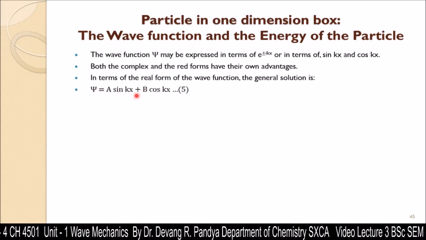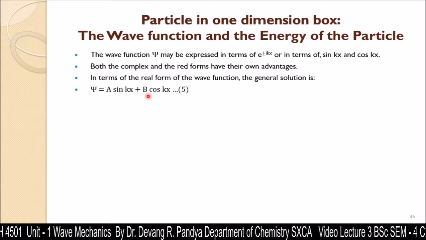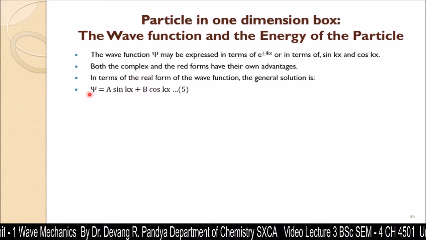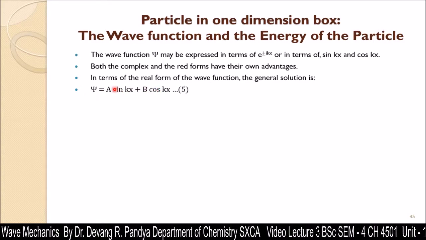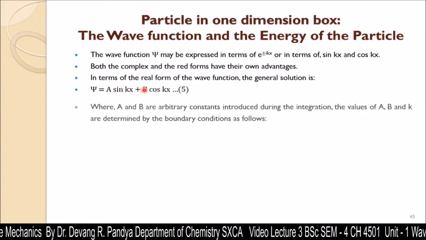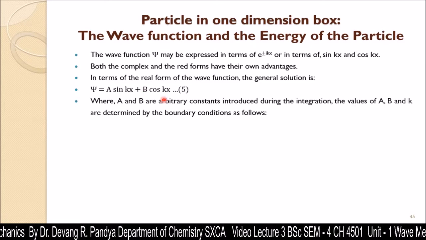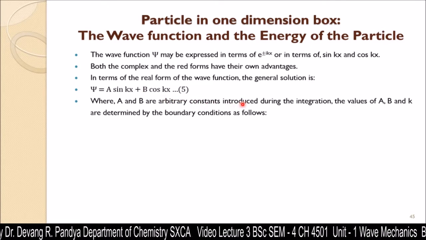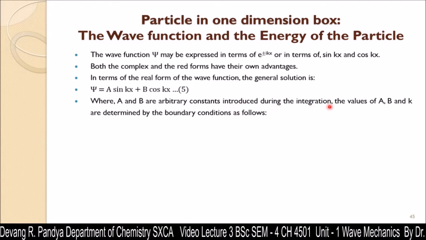So those solutions which follow all those four conditions are considered to be accepted solutions for the wave function. So we got this equation in that way, where a and b are arbitrary constants, random constants introduced during the integration.